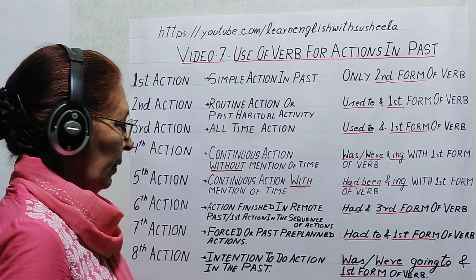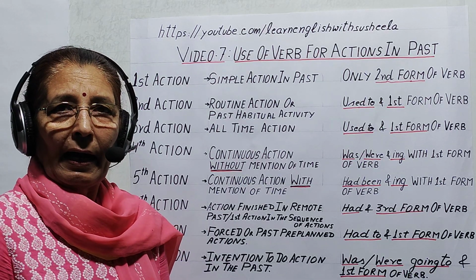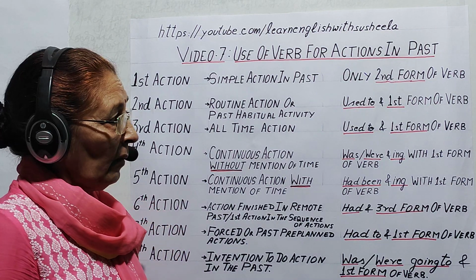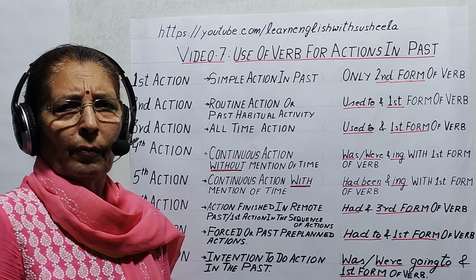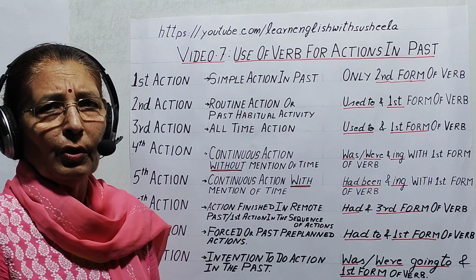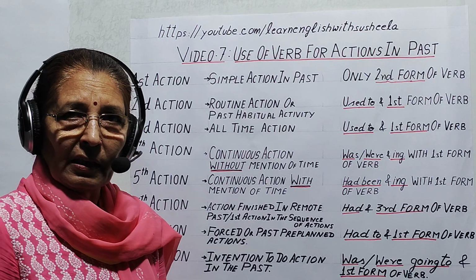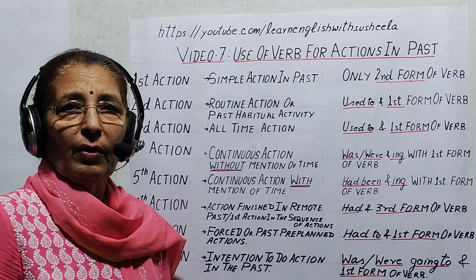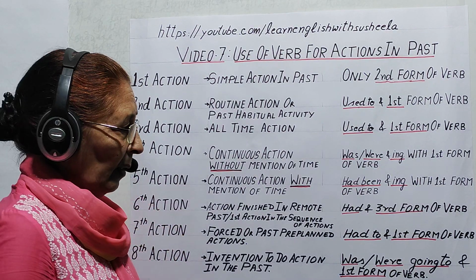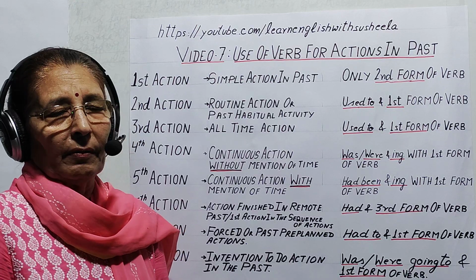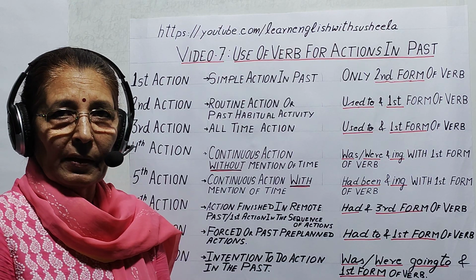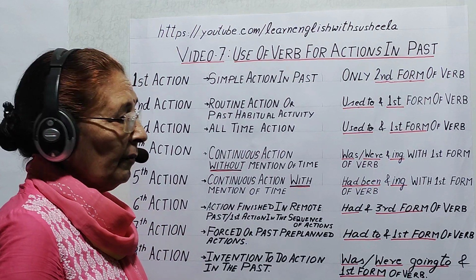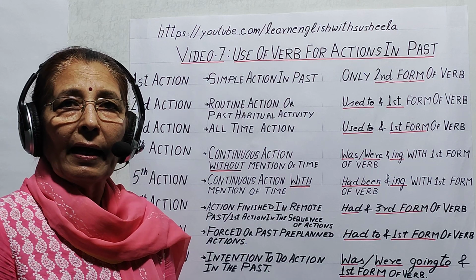Same way, had. I told you that we use had and third form mostly in two-part sentences. Whenever action took place in the past long ago, in one-part sentence also we use had and third form. But generally we use had and third form in those sentences where we have two parts. For example, I reached the station after the train had left. The patient had died before the doctor came. She went to school after the bell had rung.